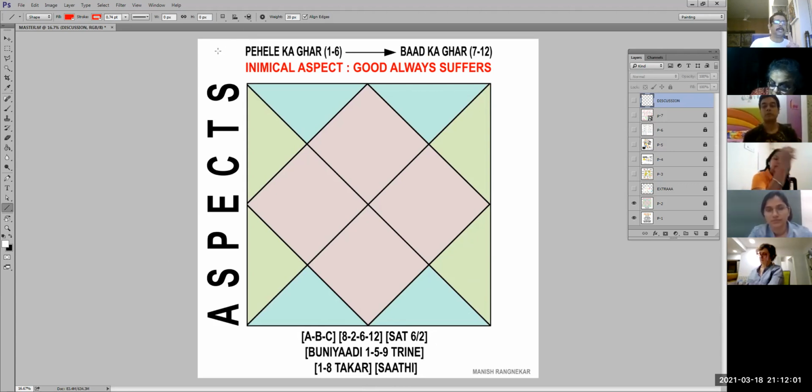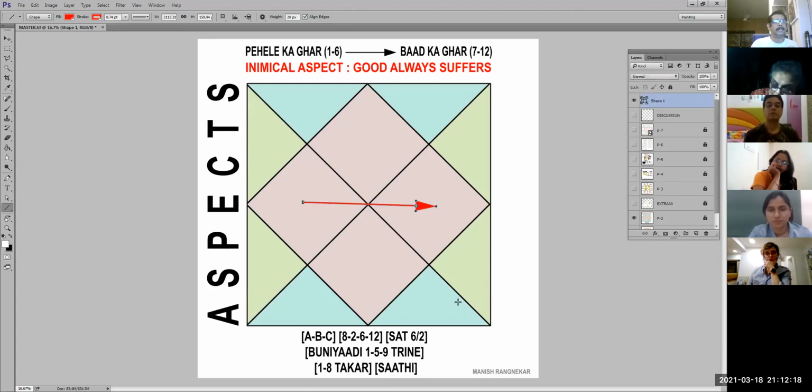Now this point you remember, very important. Pehle ghar se aap ka ghar, that is very important. So basically 1 to 6 say the arrow starts and it ends in 7 to 12. Now, one thing you have to understand is, let us just take, for example, there is a planet in 4 and there is a planet in 10. Okay. So what we are saying is that the aspect will start from 4 and go and end in 10. Barabar?